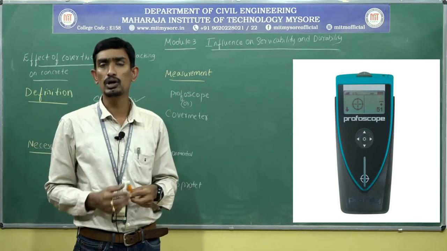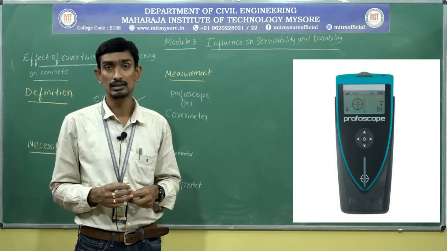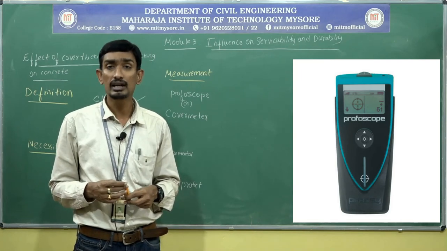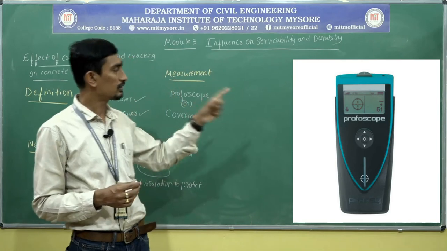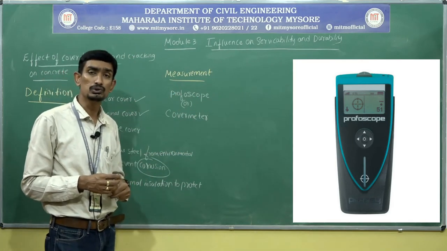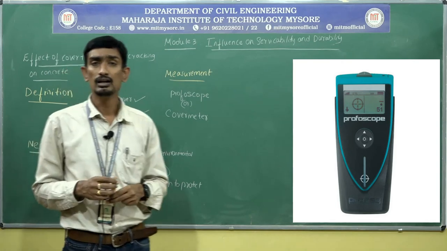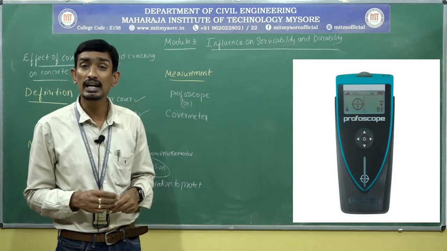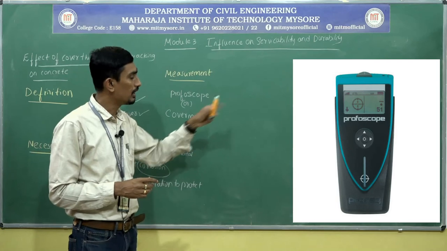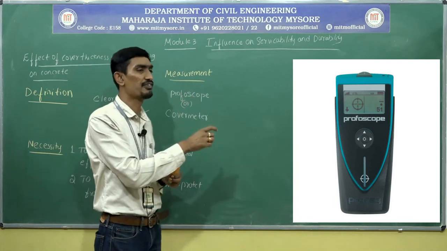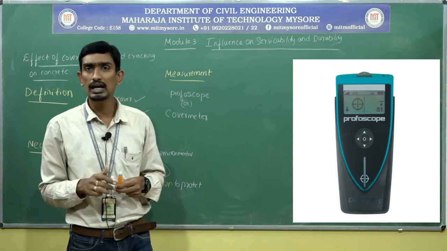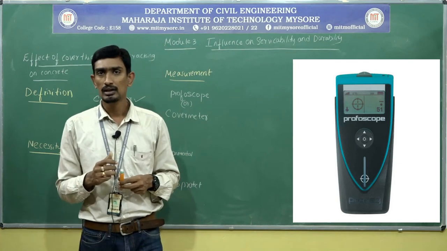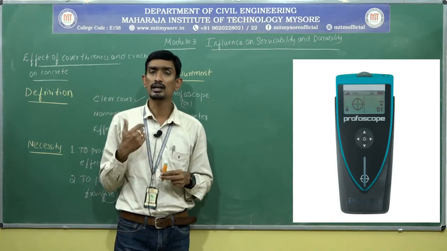These techniques, once again, I am going to discuss in module number 2, in the damage assessment, where I discuss various instruments or assessment techniques. Is it clear? The profoscope is used to find the thickness of a cover. Also, this profoscope is used to locate a rebar. By placing that profoscope on a specified place of a concrete element, we can know where exactly the rebar comes. For example, while doing NDT testing,